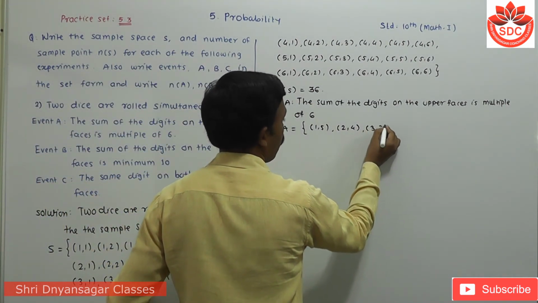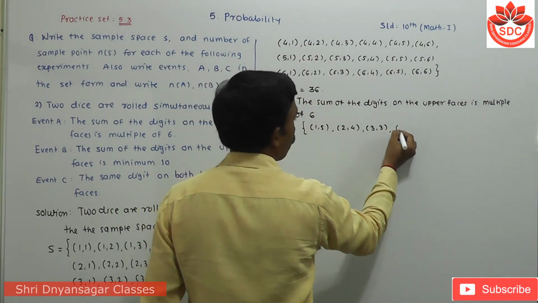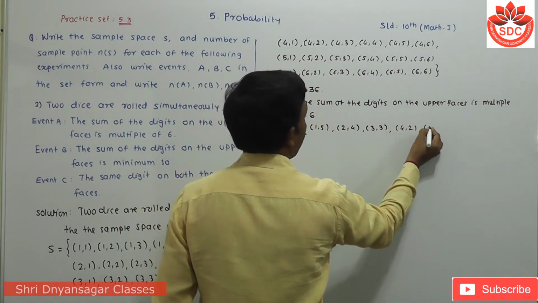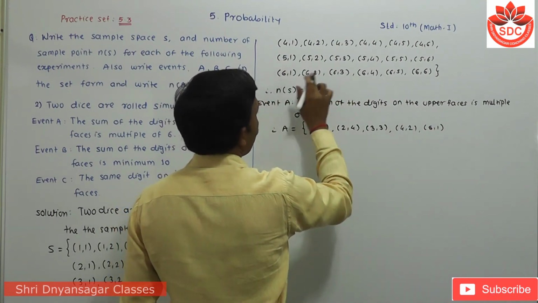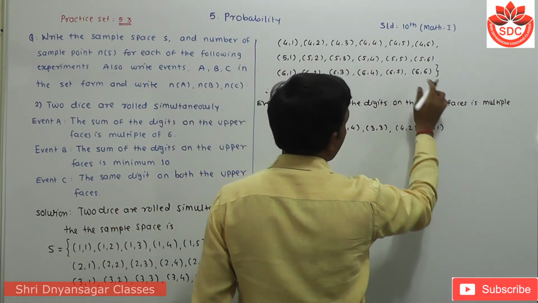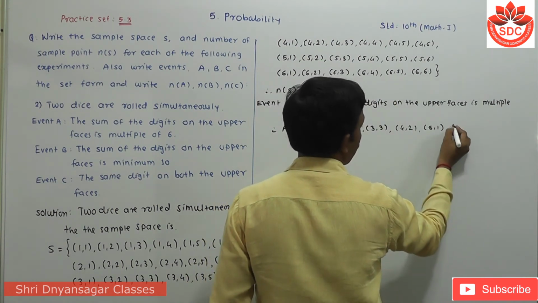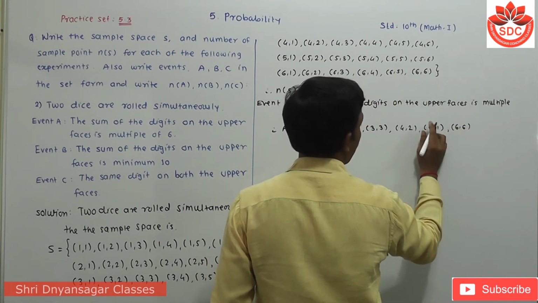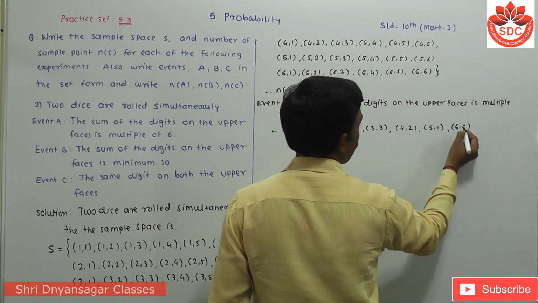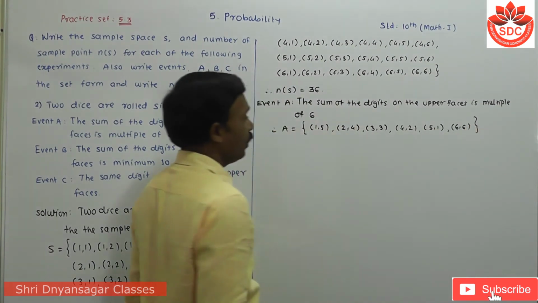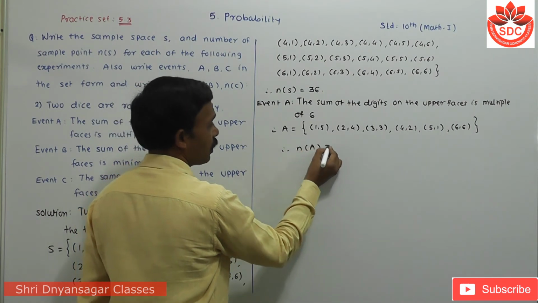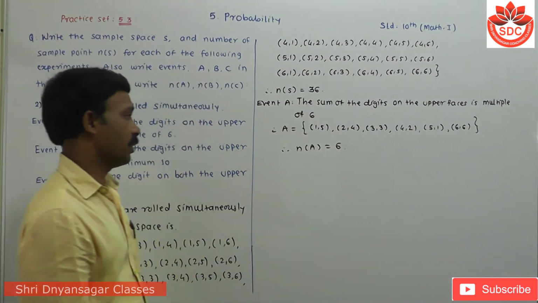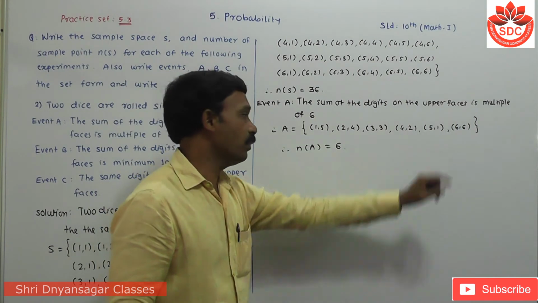Then 4 and 2, then 5 and 1, then 6 and 6, because 6 plus 6 becomes 12. Therefore, the number of A is equal to how much? 6. 1, 2, 3, 4, 5, 6.